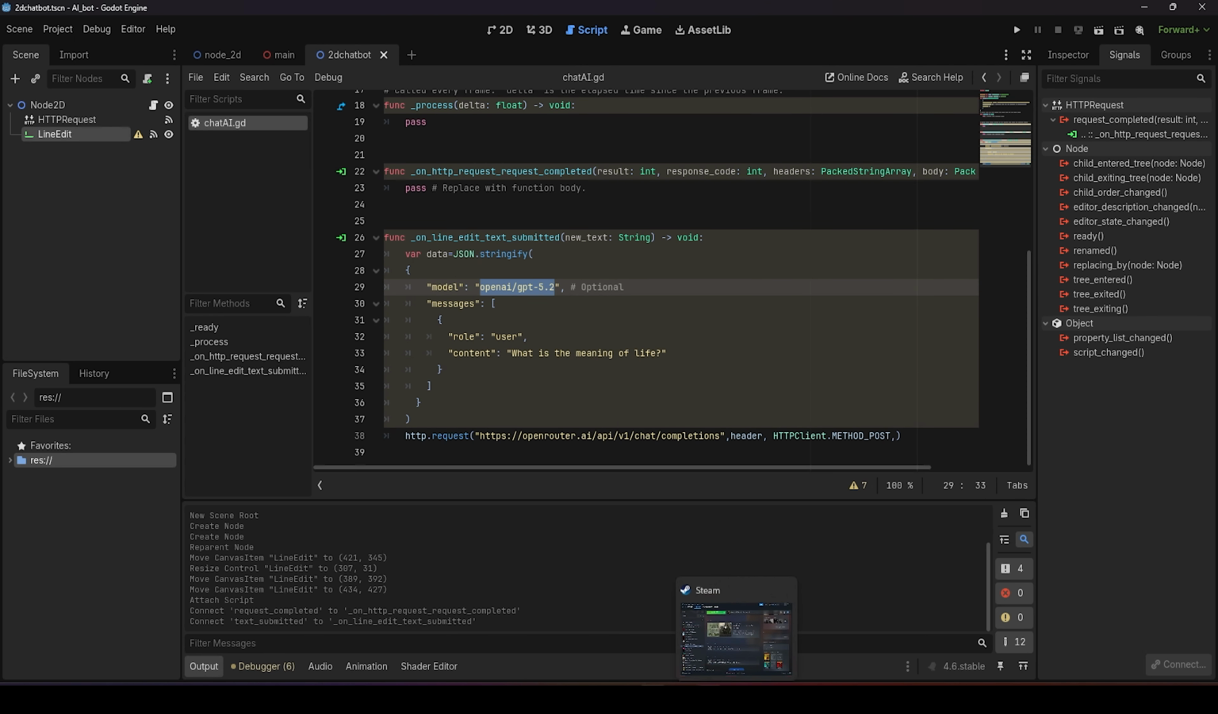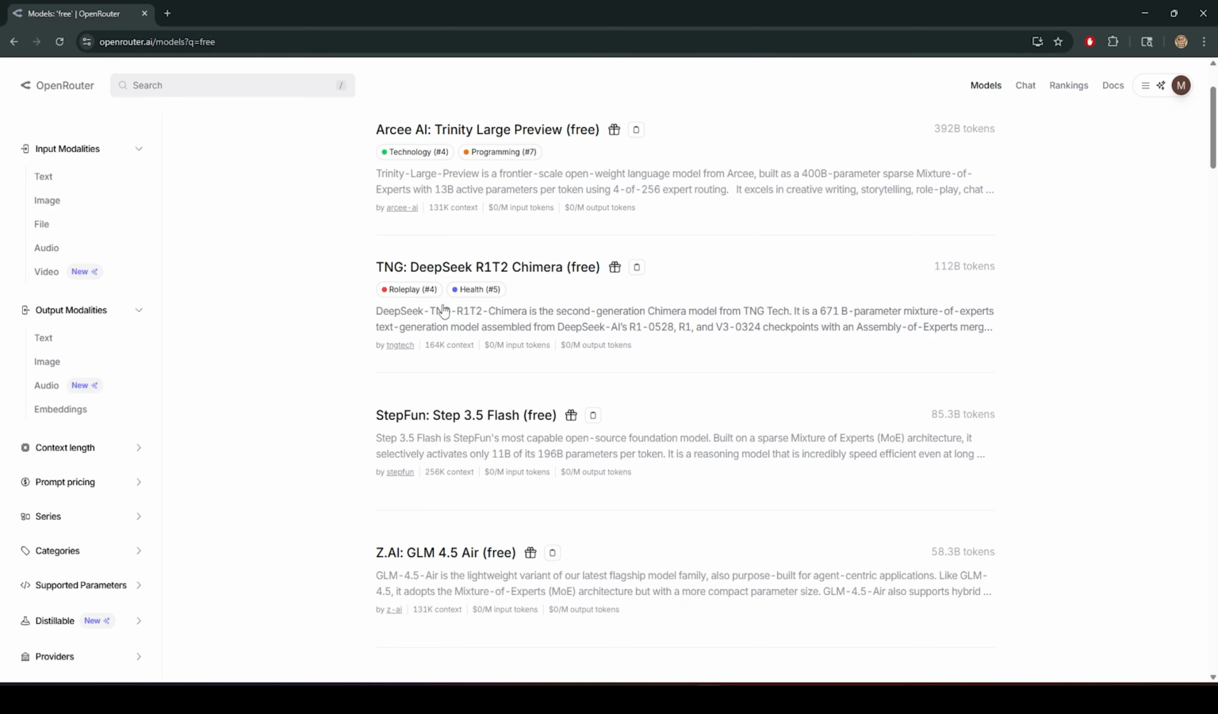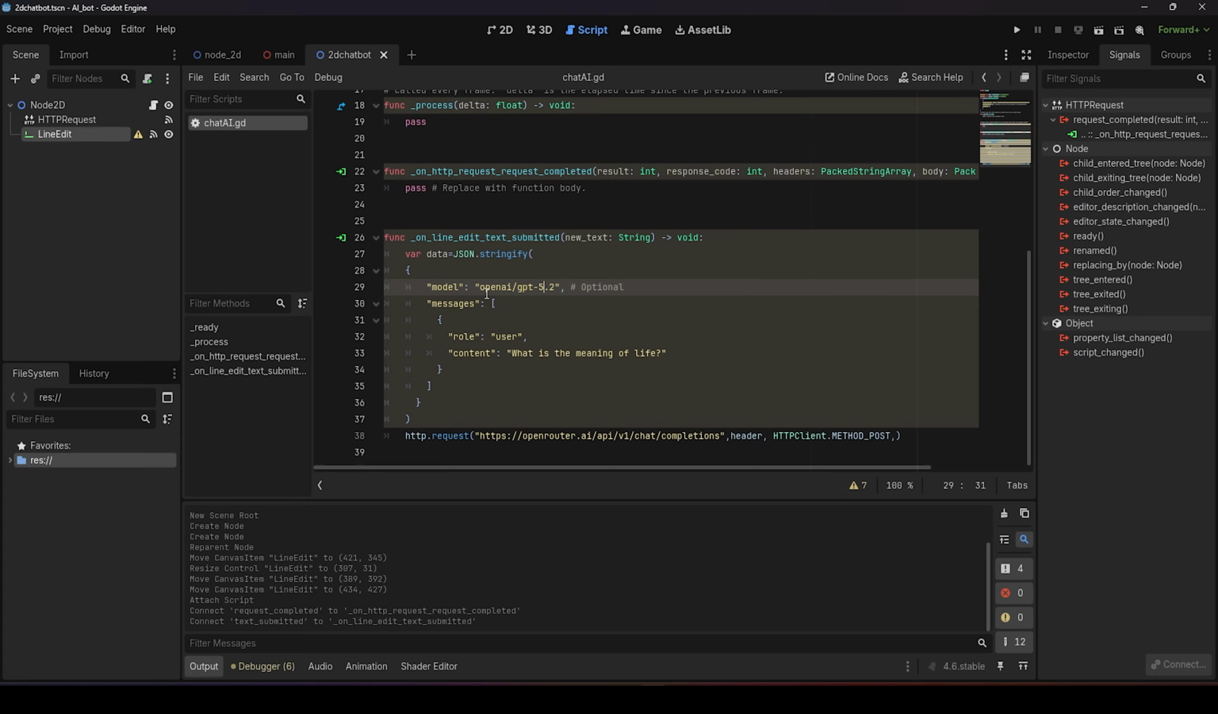You can search here for all the free models if you type the word free. I feel like selling my data to the Chinese today, so DeepSeek it is. Also, it's marked as roleplay, which will be very helpful for this AI. Copy the model and go back to Godot.